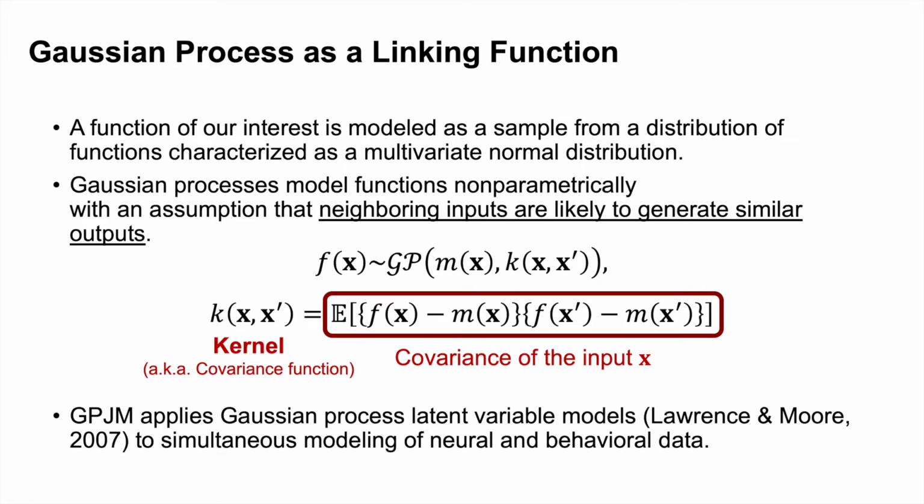First of all, we need to introduce what the Gaussian process is. The goal of Gaussian process modeling is to estimate a function that explains data. In particular, the target function is modeled as a sample from a distribution of functions, which is characterized as a multivariate normal distribution. Gaussian processes model functions non-parametrically using an assumption that neighboring inputs are likely to generate similar outputs. The kernel or covariance function k implements this assumption.